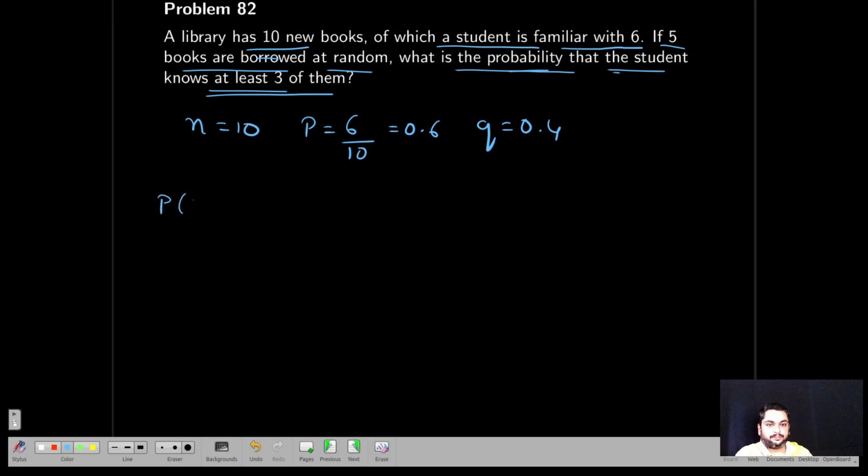This is what you have to find: the probability that the student knows at least 3 of them. But what about this 5? You take 10 as n, then he borrows 5 books. Whether you should take 10 or 5, that is the question. So this is not exactly a binomial distribution.